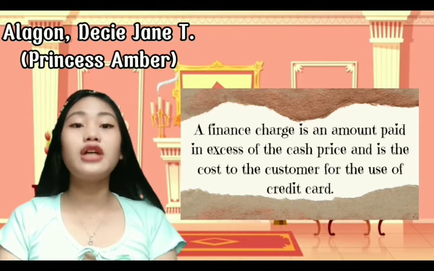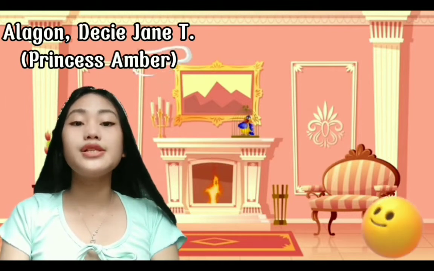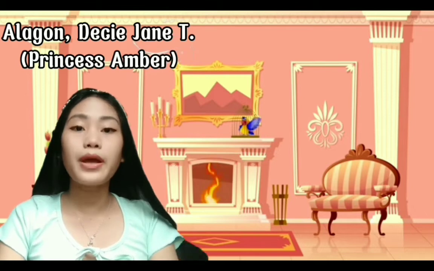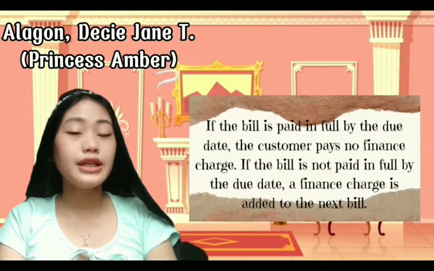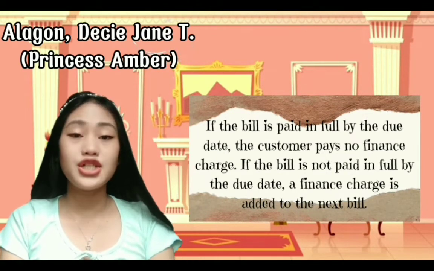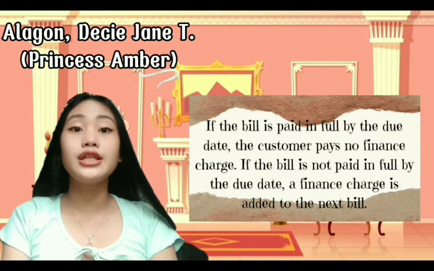Most credit card companies issue monthly bills. The due date on the bill is usually 1 month after the billing date. The bill is prepared and sent to the customer. If the bill is paid in full by the due date, the customer pays no finance charge. If the bill is not paid in full by the due date, a finance charge is added to the next bill.